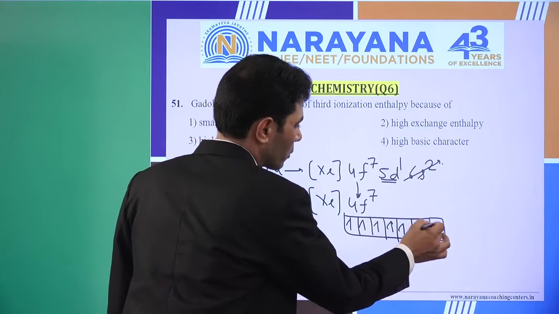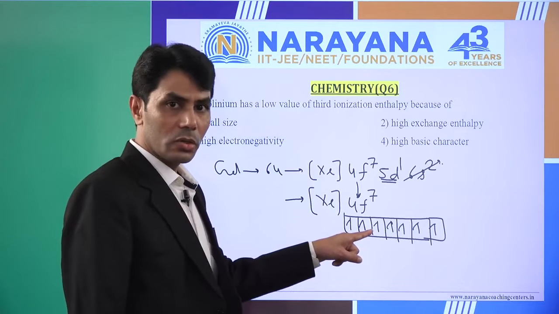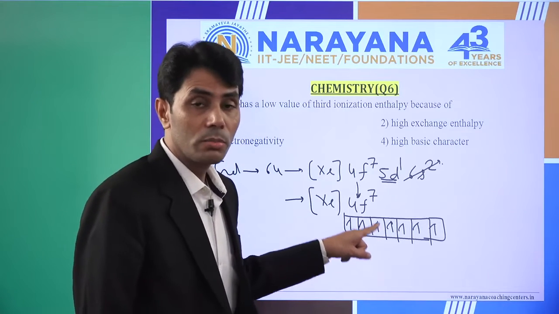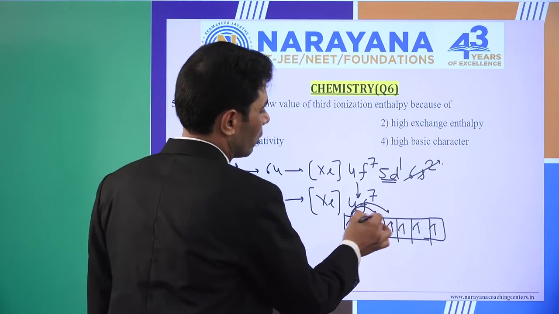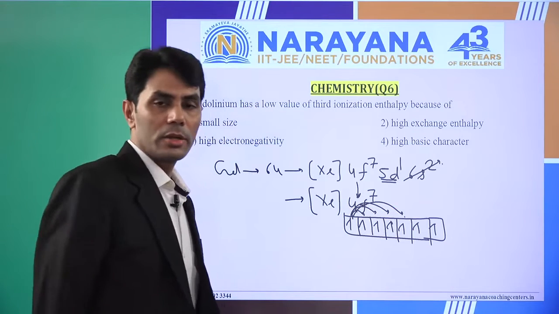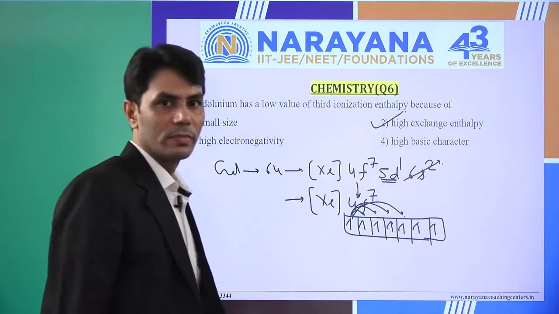How many unpaired electrons are there? 7. And why are half filled and fully filled electronic configurations highly stable? Because of high exchange energy, high value of exchange energy. It means the correct option is high value of exchange energy, right?